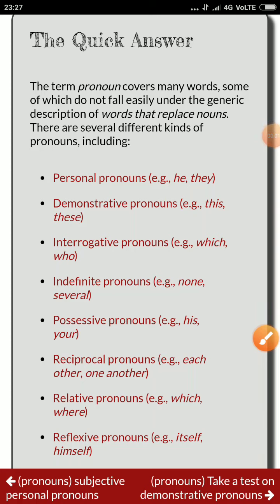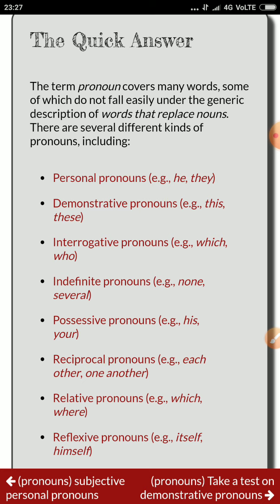My class 7 students, come back to parts of speech. Yesterday, in the last class, we discussed the noun and kinds of noun, with definitions and examples. Now today, we're coming to the second portion of parts of speech. Today we will discuss the pronoun.